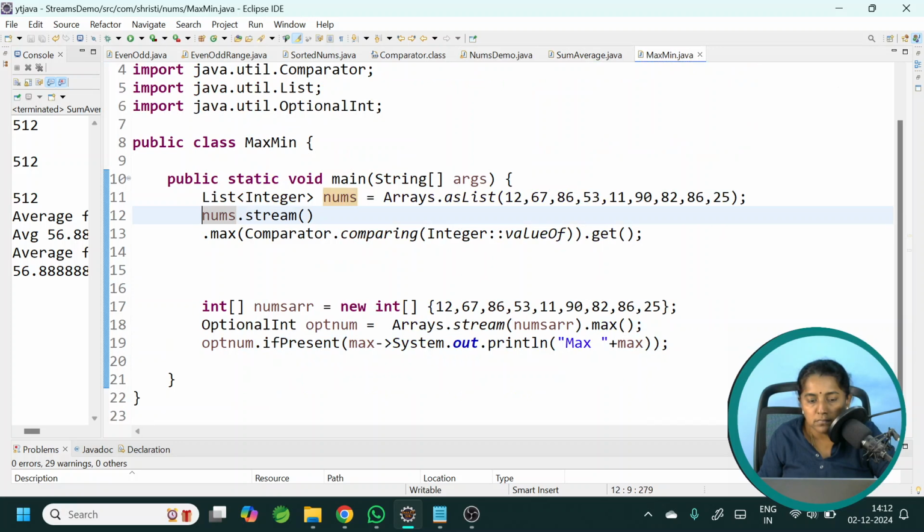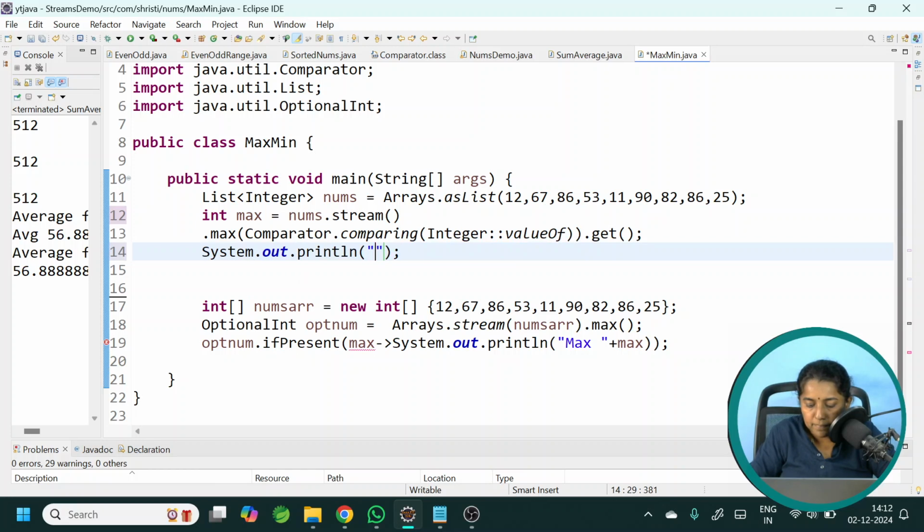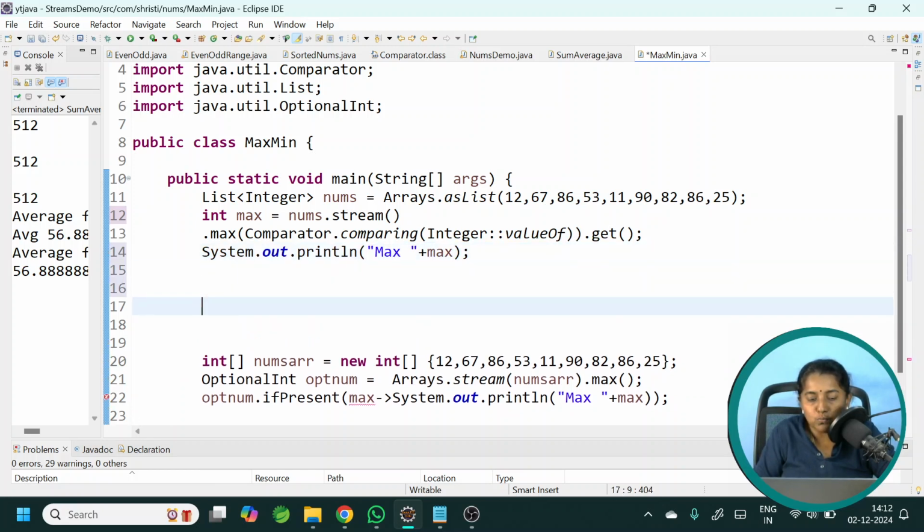Okay. Let me get it in a variable. int max is equal to, and max plus max. Okay, this is one way.